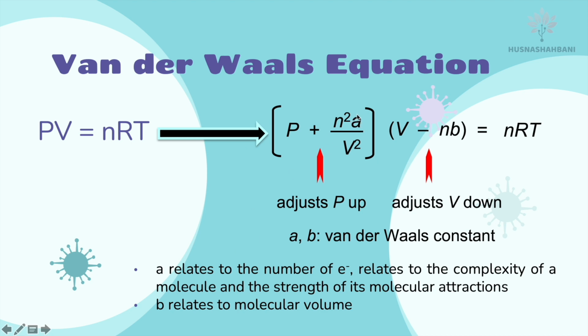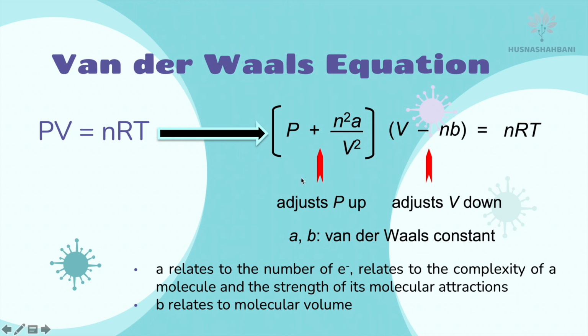A relates to the number of electrons, the complexity of a molecule, and the strength of its molecular attraction, meaning its intermolecular forces. Here we already consider intermolecular forces in real gas, and B relates to molecular volume, so we have to consider the volume of the gas. In ideal gas, we don't consider the volume and intermolecular forces, but in real gas, we consider the volume of gas and the intermolecular forces or molecular attractions.